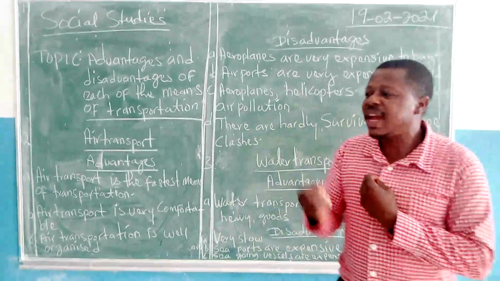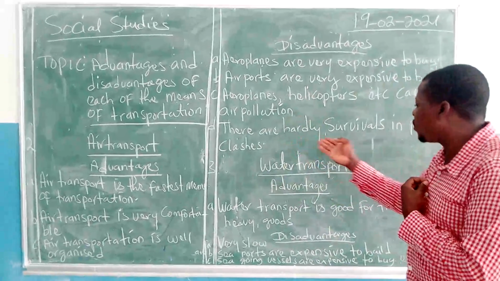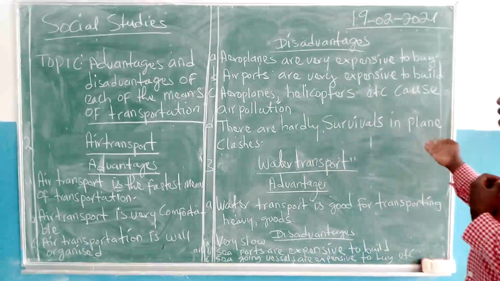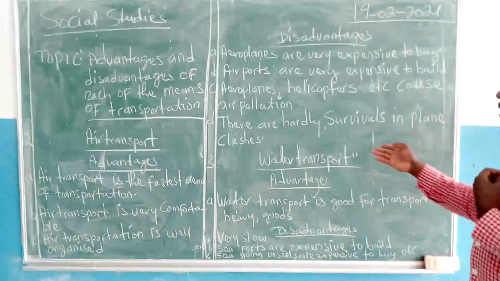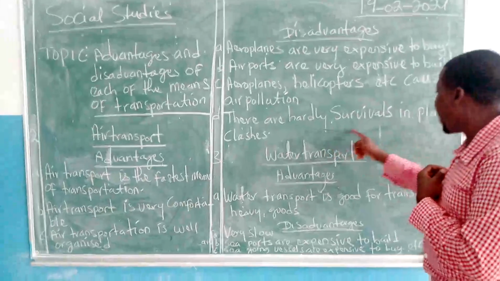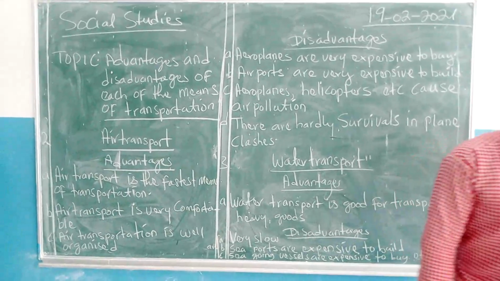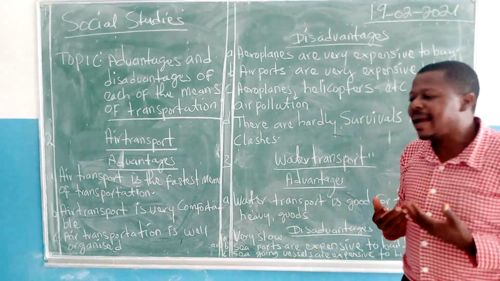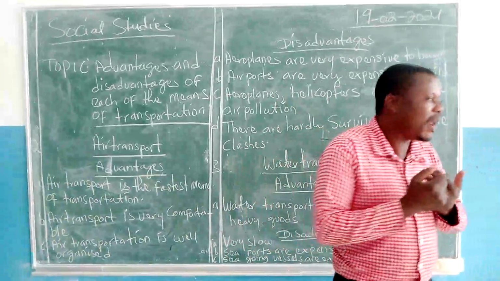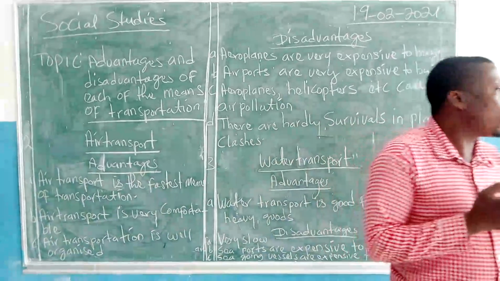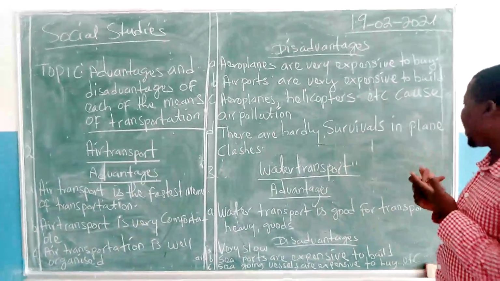Nearly every passenger in a plane crash dies. So in that sense, it is a disadvantage for air transport. In a car crash, sometimes people still come out alive. But most of the time when there is a plane crash, few or nobody survives.